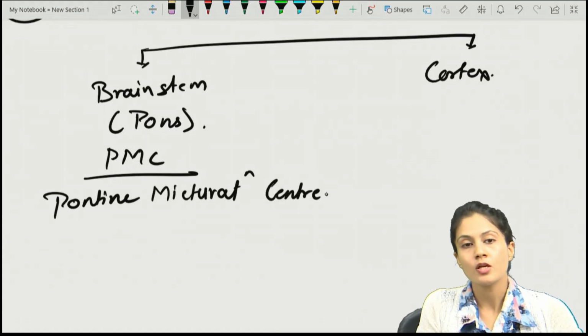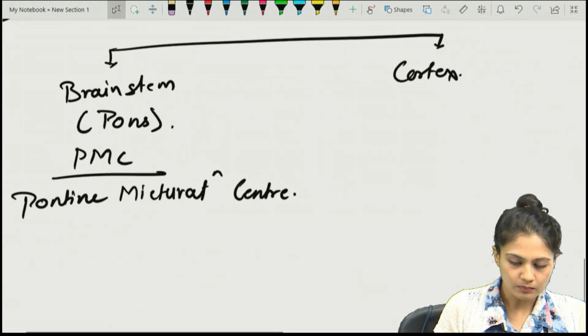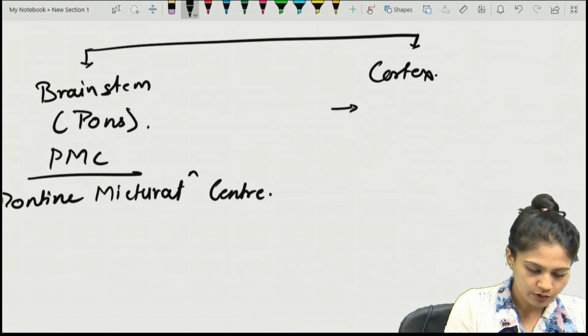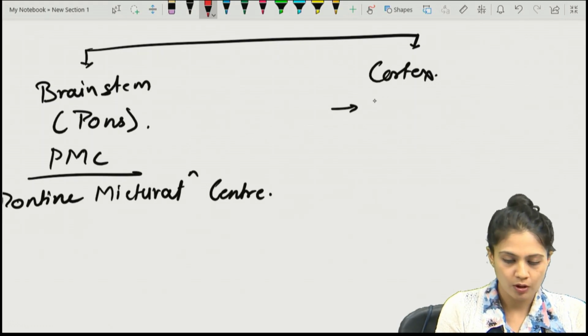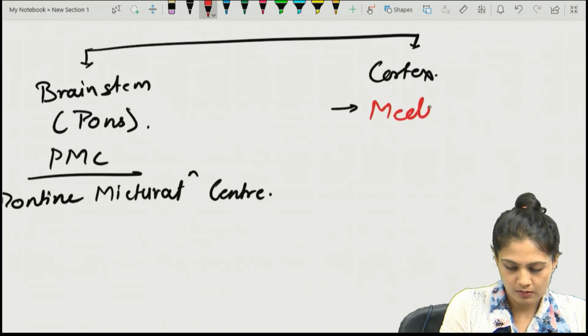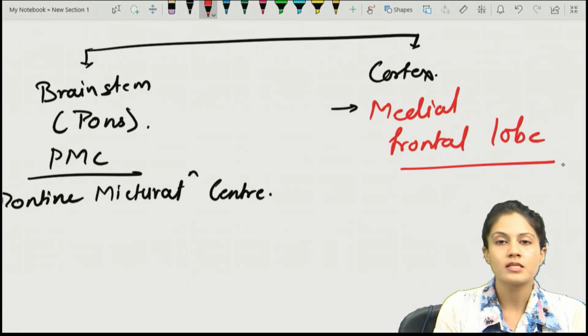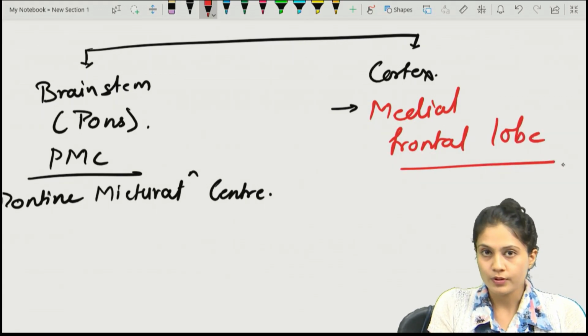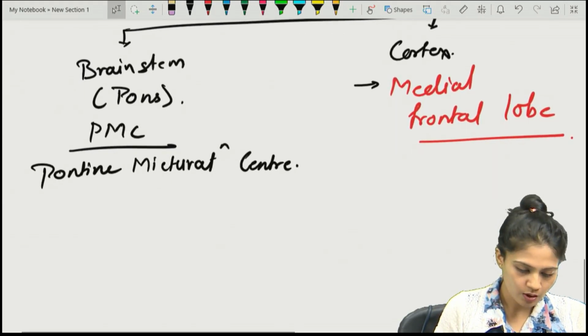Which is present in the brainstem, right? What about the cortex? In which area of the cortex? It is present in the medial frontal lobe, and that is the answer of our question number 204, right? In the cortex we have the medial frontal lobe.